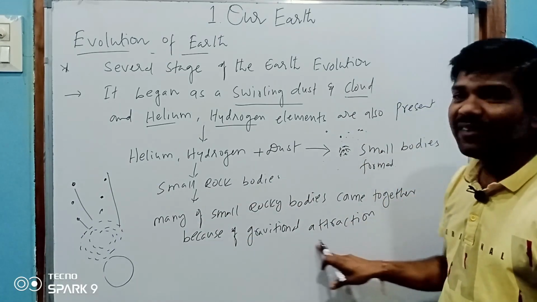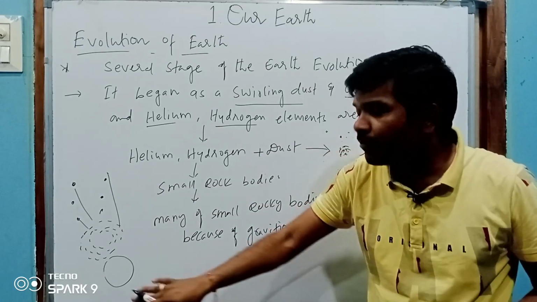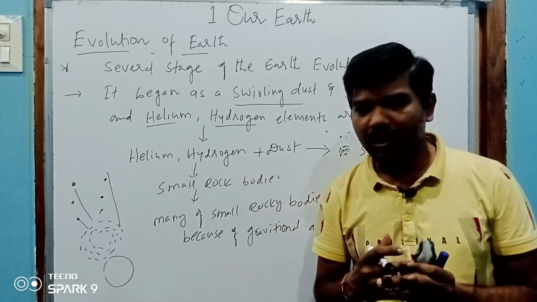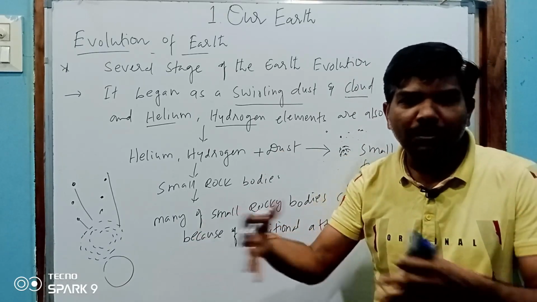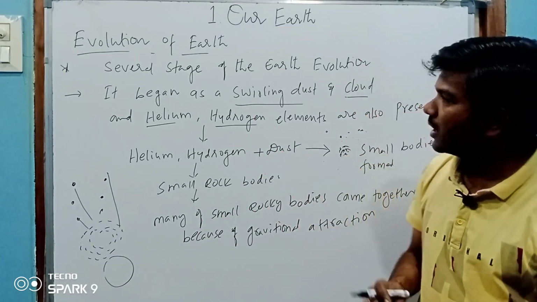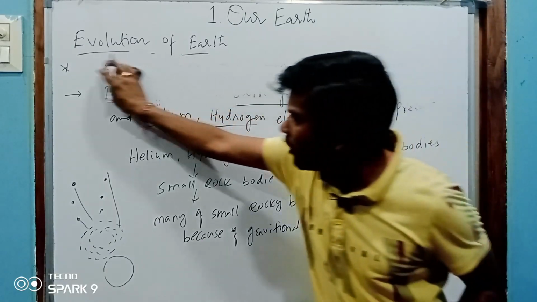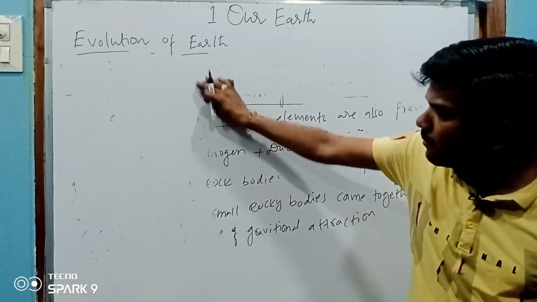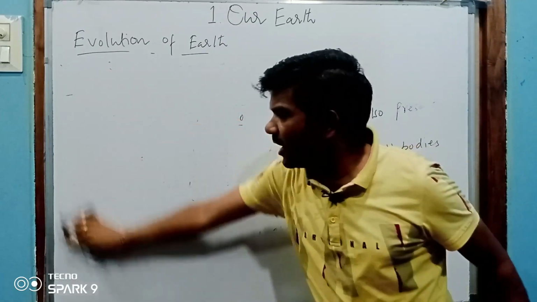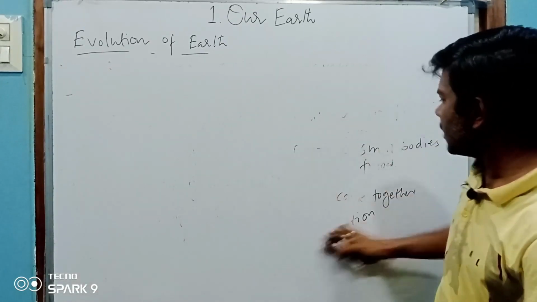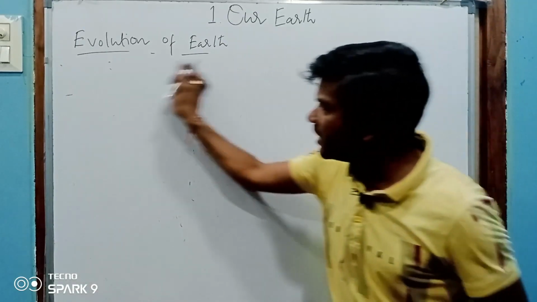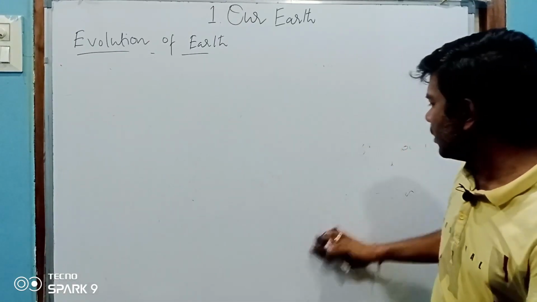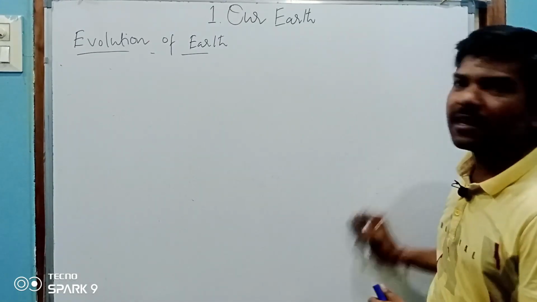Due to the gravitational attraction, they formed a bigger size of rocky body. Okay, they became a bigger size of rocky body. See, these rocky bodies are further. These rocky bodies collide with each other, and one rocky body and another rocky body came together and formed layer by layer.